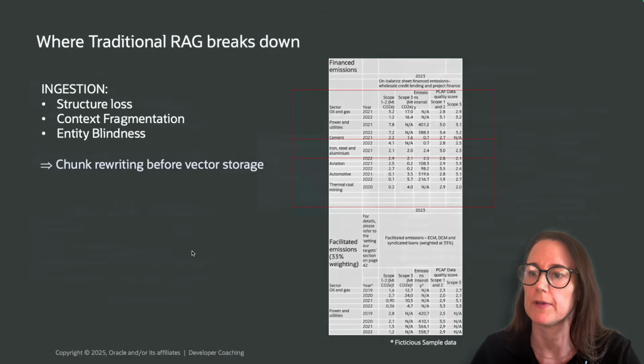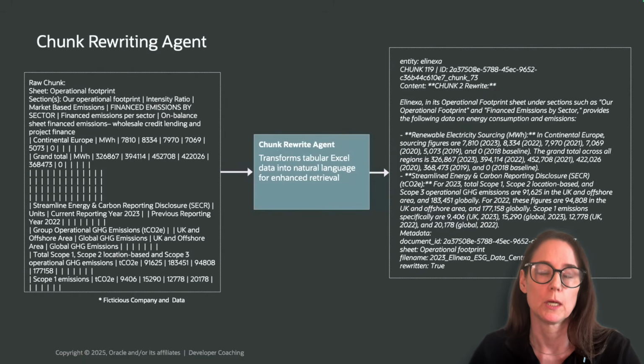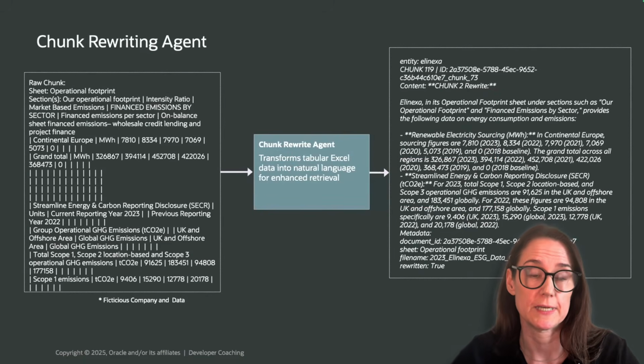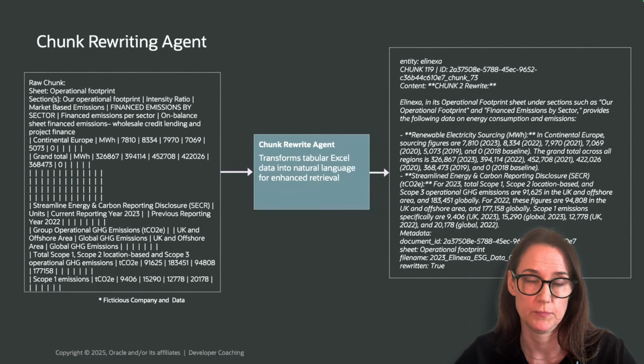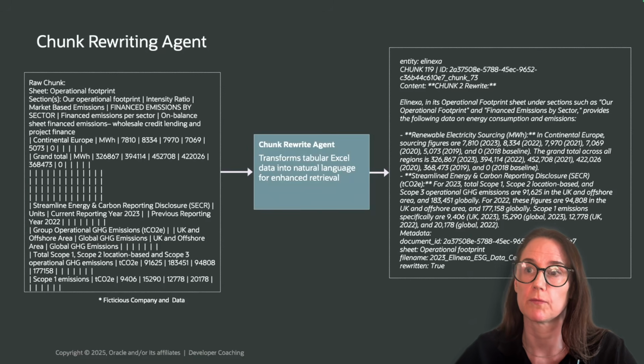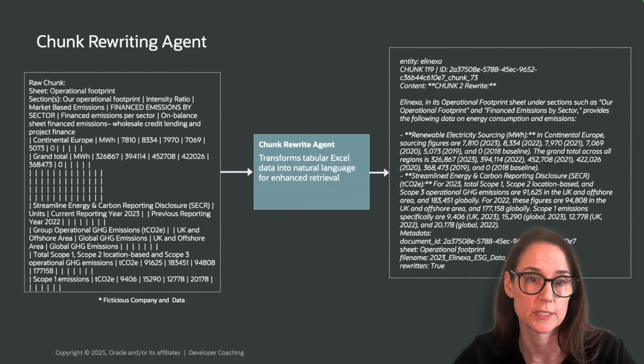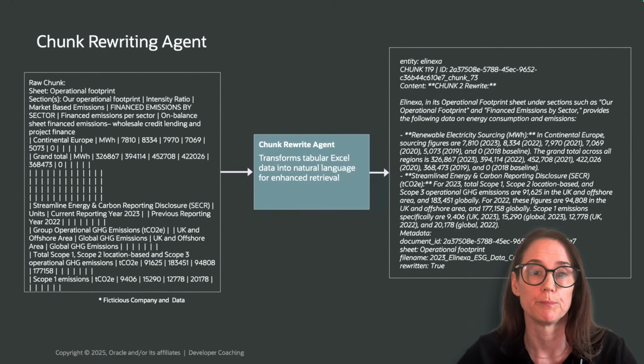So how do we fix vector soup? We don't just pour messy chunks straight into the vector database. We rewrite them first. That's the job of this chunk rewriting agent. It runs at ingestion time. The way it works, for each structured chunk, it asks, is this messy or ambiguous? Will it lose context if I embed it just the way it is?